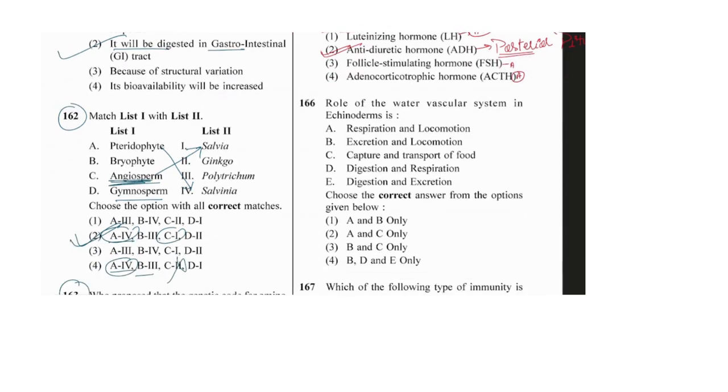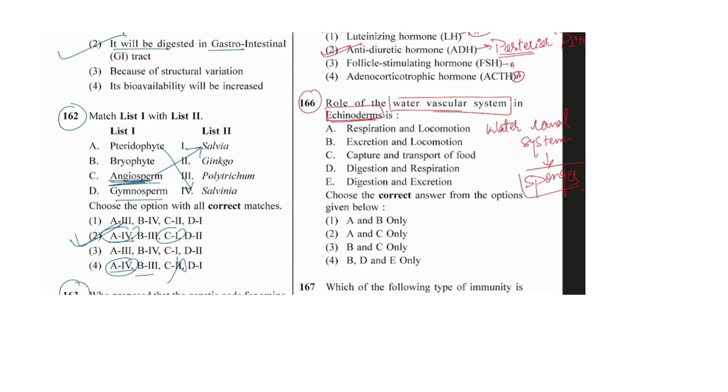Then 166 is asking about the role of the water vascular system in Echinodermata. One more system we have seen is the water canal system. It was in the sponges, not in Echinodermata. The water canal system is in the sponges, or phylum Porifera. So here the Echinodermata will show the water vascular system.